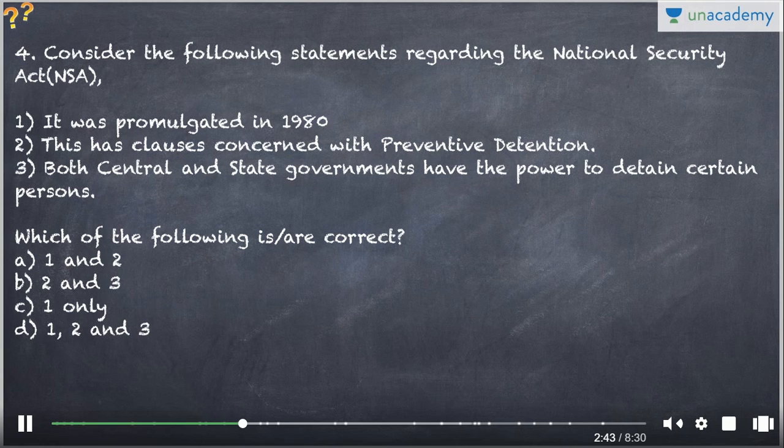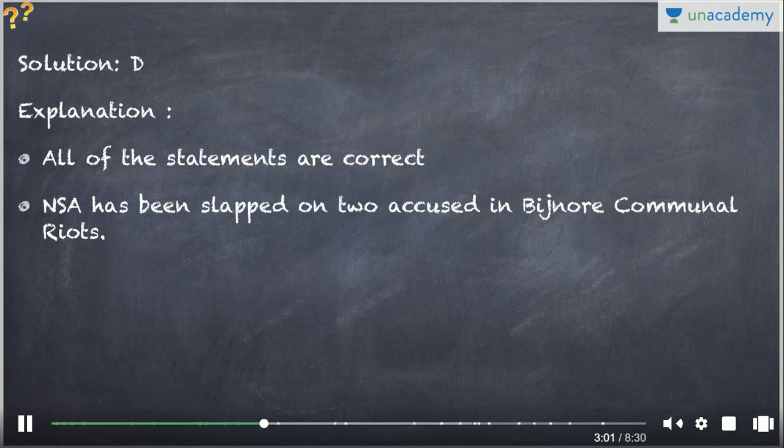Next question is regarding the National Security Act. It was promulgated in 1980. This has clauses concerned with preventive detention. Both central and state governments have the power to detain certain persons. So which of the following are correct? The information provided about the National Security Act, actually all of them are correct, and it has been slapped on two of the accused in the Bijnor communal riots.